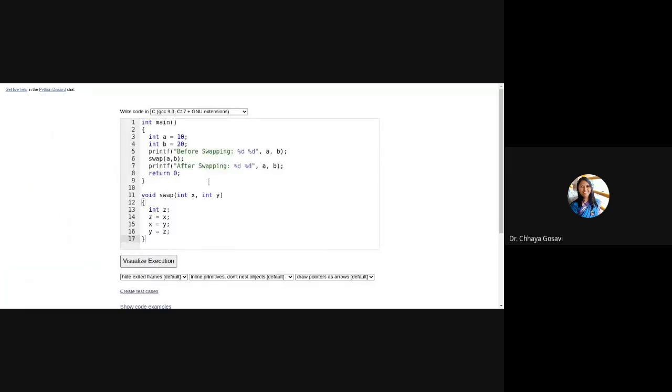And let's see how call by reference will work. In case of call by reference, instead of passing the values, I'll pass addresses. Ma'am has explained pointers to you, so you are familiar with the meaning of a pointer and its location. So when I'm passing an address, I need a pointer to point to that address. So these x and y are pointer variables.